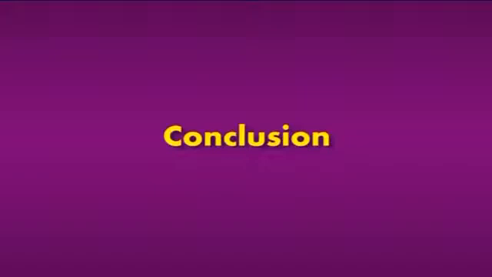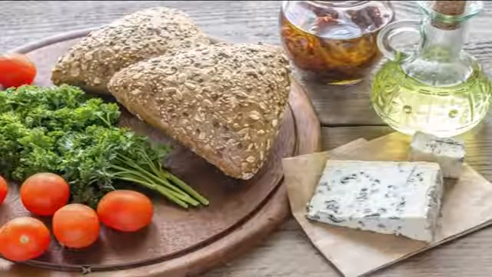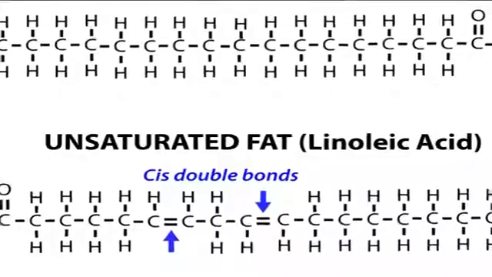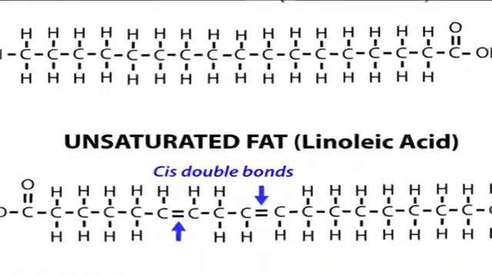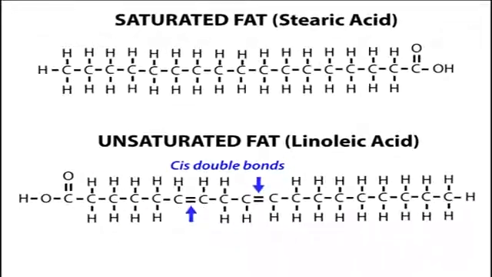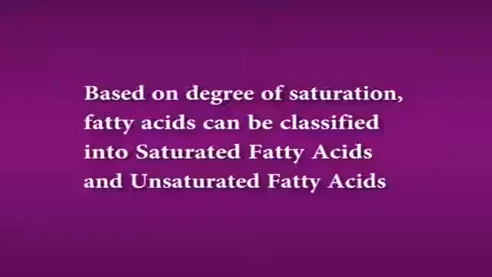Let us conclude this session. Food lipids play an important role in food quality. They contribute to attributes such as texture, flavor, nutrition and caloric density. A fatty acid is made up of a chain of carbon atoms with a methyl group at one end and an acid group at the other. Lipids are classified as simple lipids, compound lipids and derived lipids. Based on the degree of saturation, fatty acids can be classified into saturated fatty acids and unsaturated fatty acids.